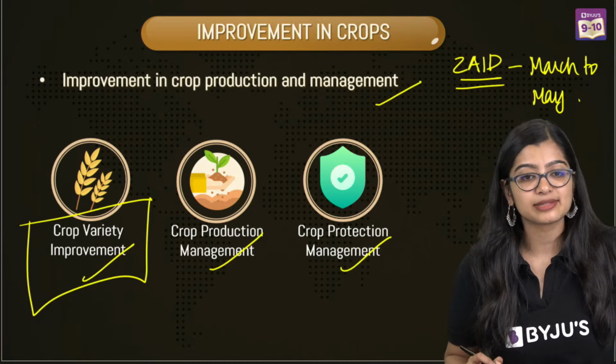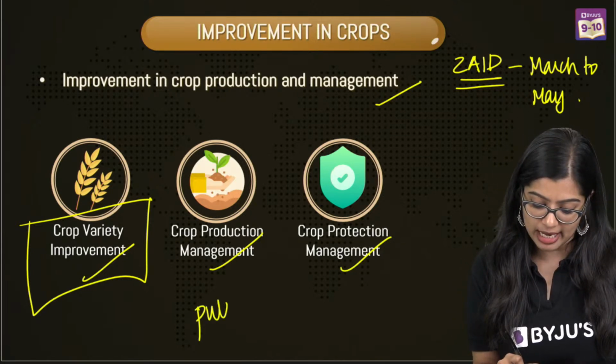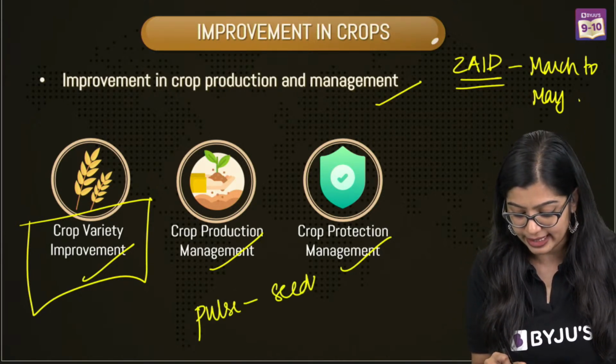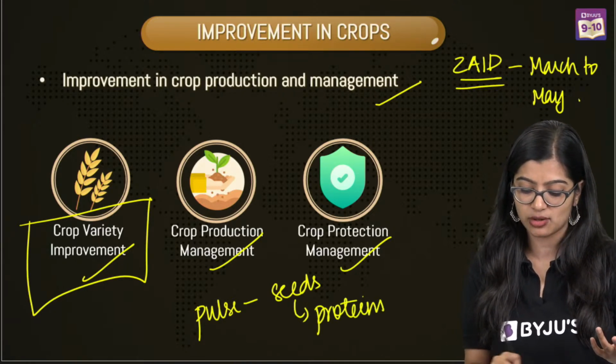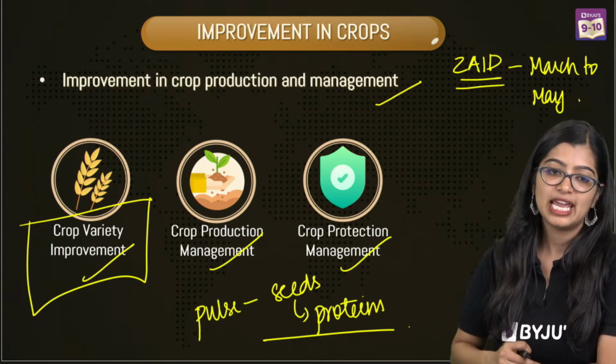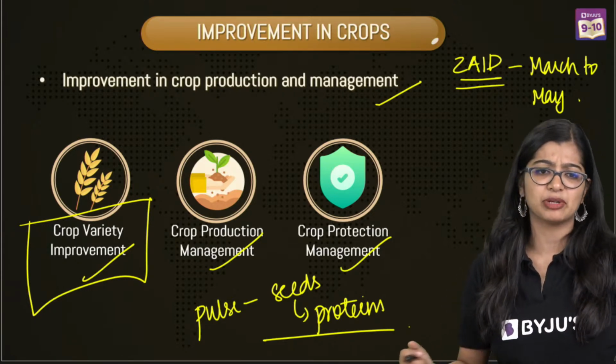What are pulses? Pulses are nothing but grains or seeds which have good protein content in them, or they are rich in proteins. So they are rich sources of proteins. Very good. Dal and all of them are examples of the same.